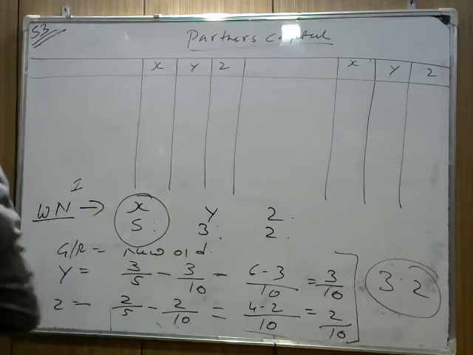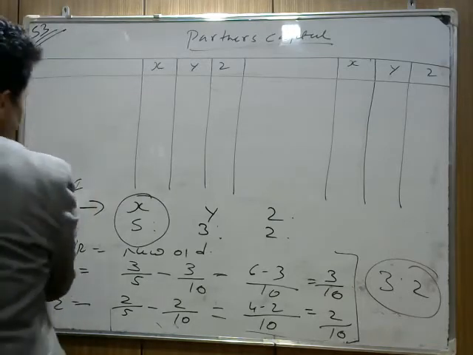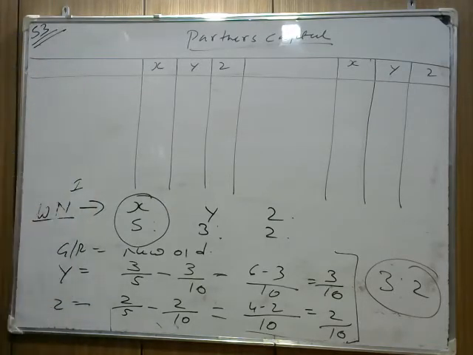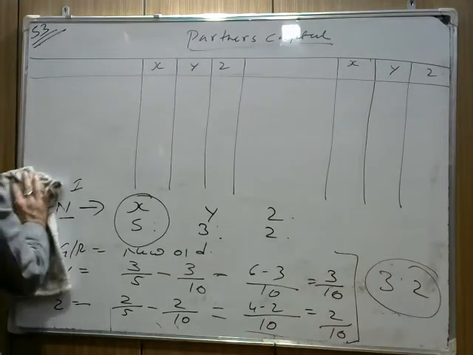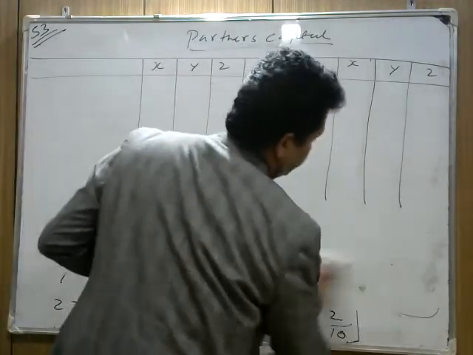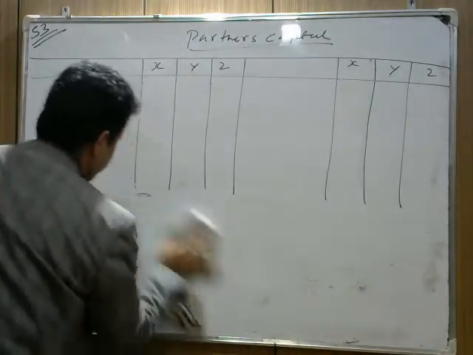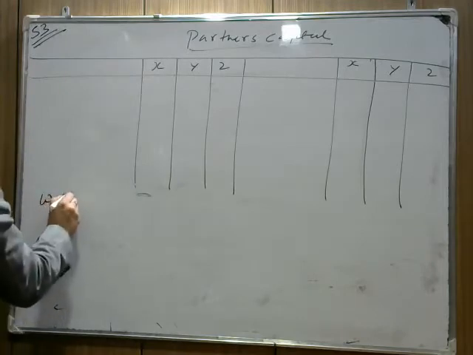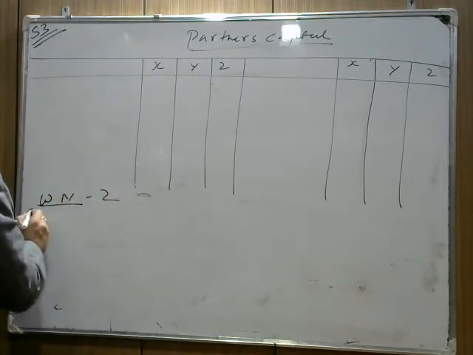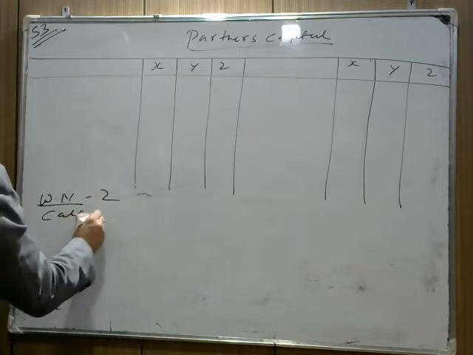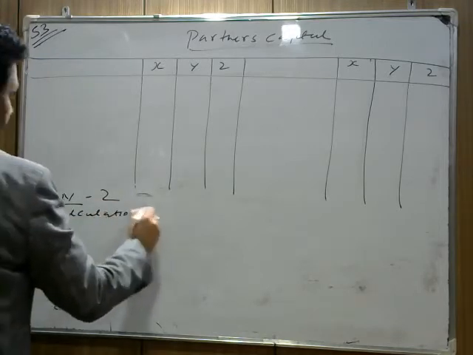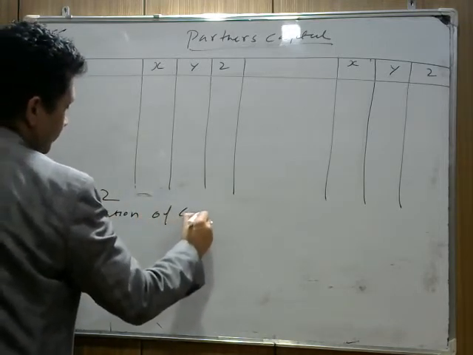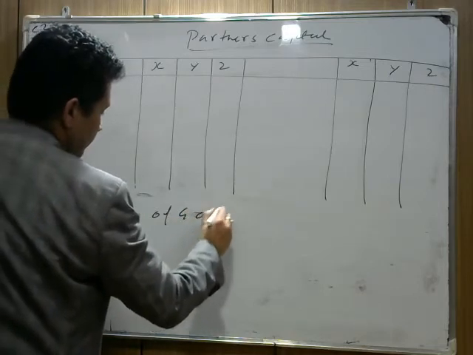Next is working note 2. We need to calculate the goodwill. I hope this part is clear to everyone. This is a working note first. Next is working note 2. We need to calculate the goodwill. This is working note second. Calculation of goodwill.